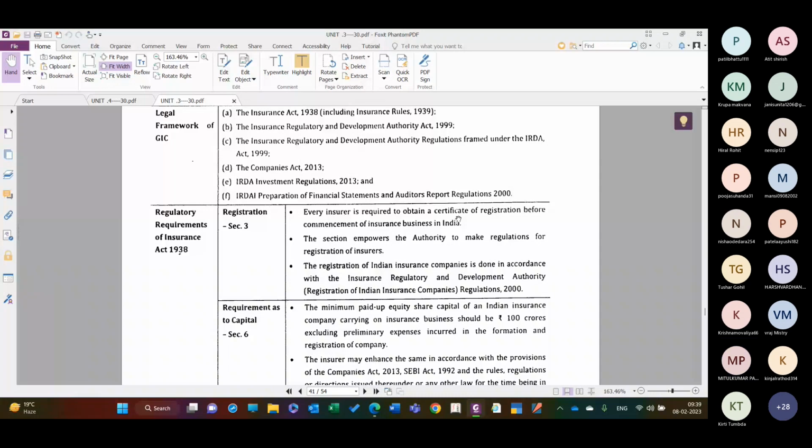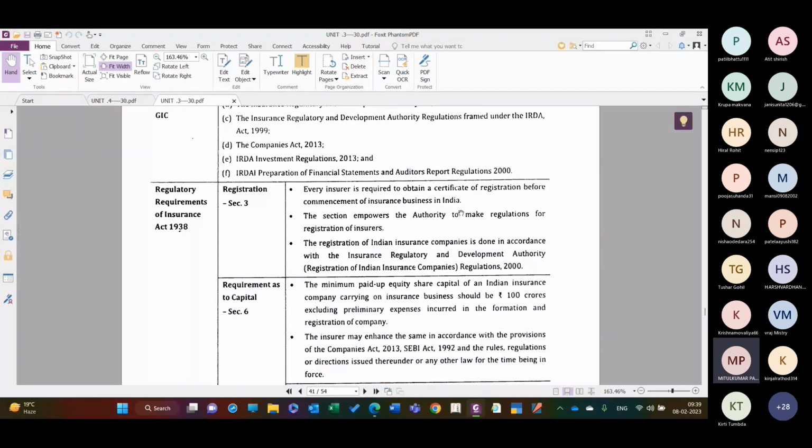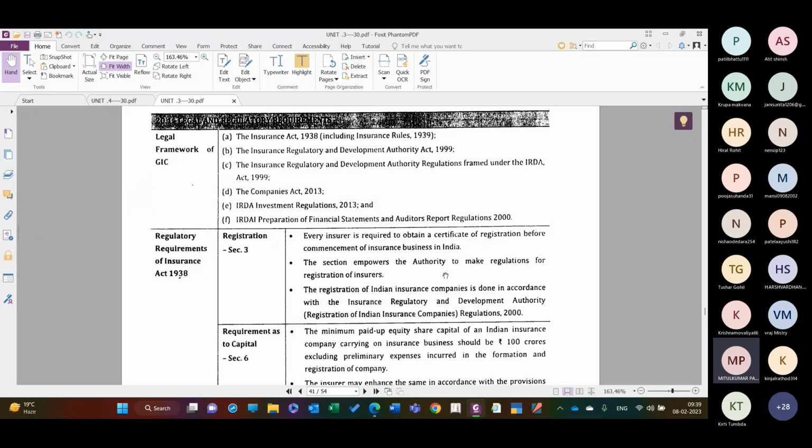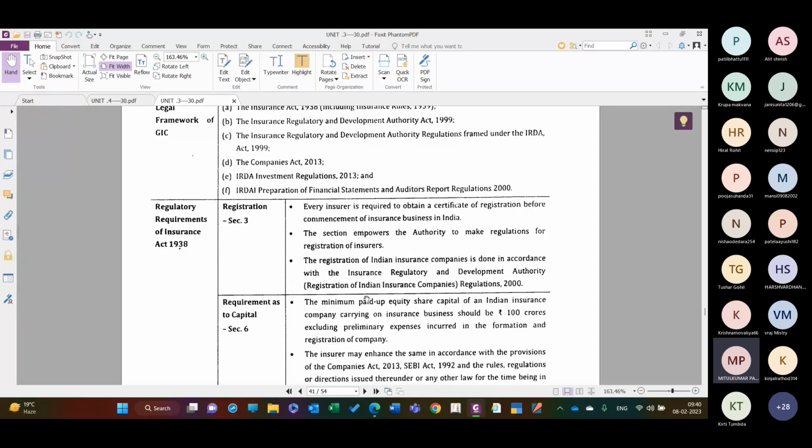of registration. The section empowers the authority to make the regulations for registrations of insurance. So the authority has been given the power to decide what details will be kept in registration and in what manner it will be regulated. The registration of Indian insurance companies is done in accordance with the Insurance Regulatory and Development Authority Registration of Indian Insurance Companies Regulations 2000. So the registration will be done accordingly, and the terms and conditions will be written in it.